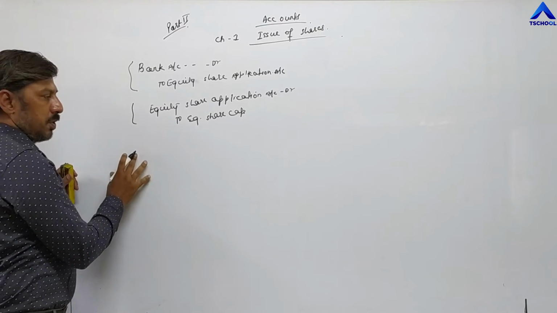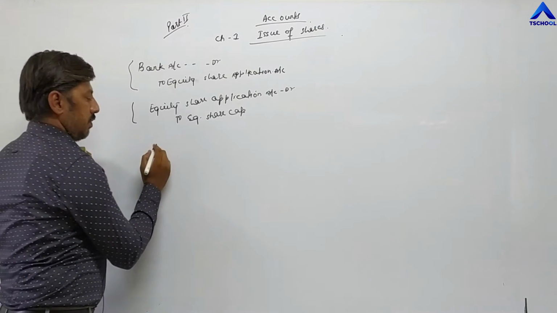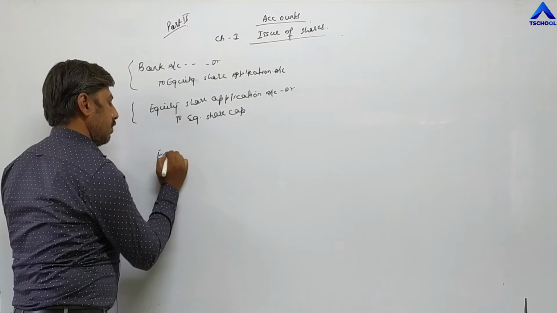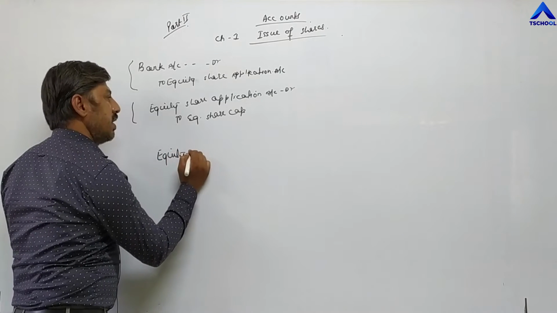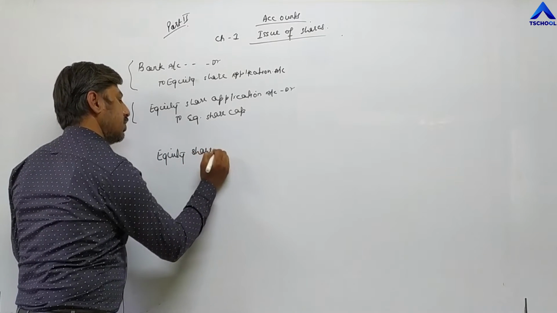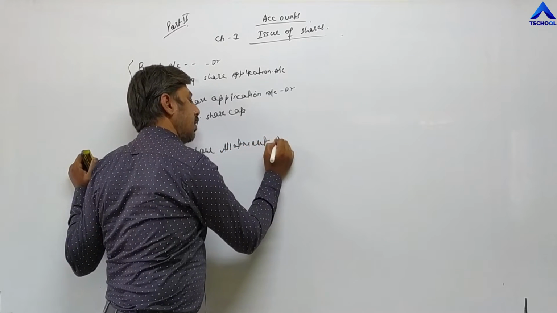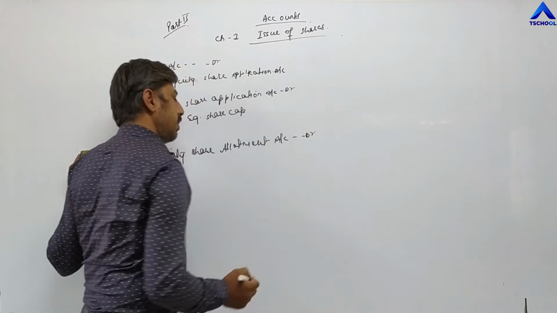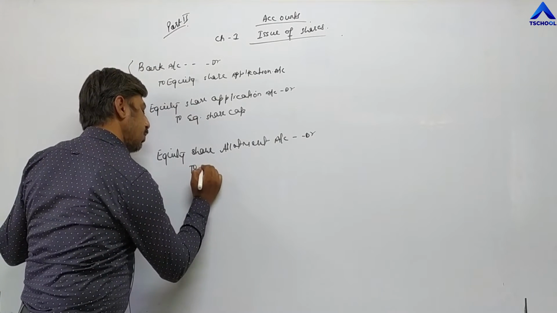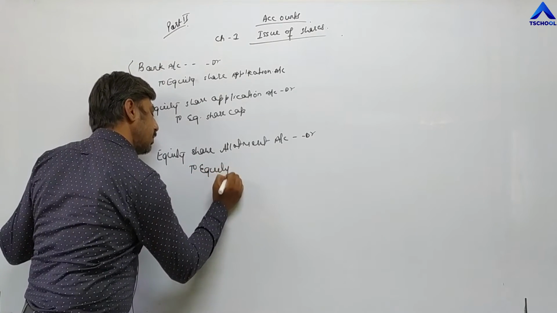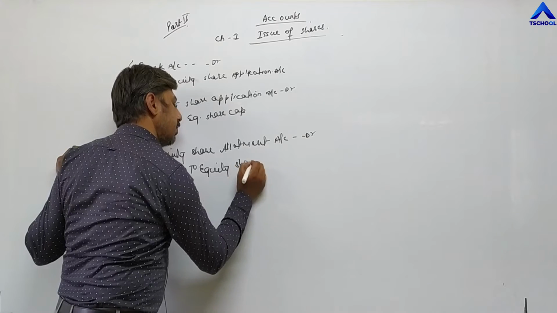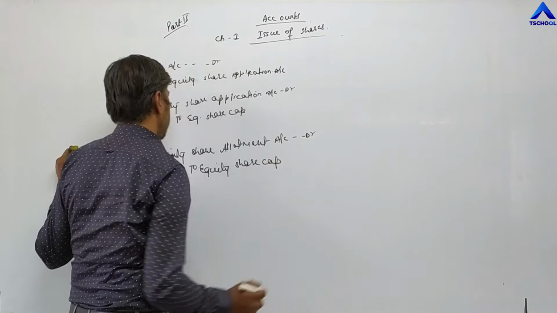After that, the entry of allotment: equity share allotment account debit to equity share capital.